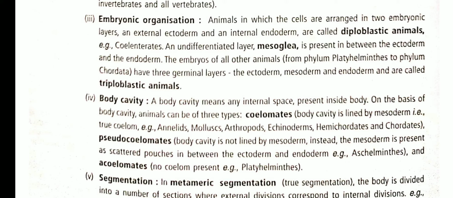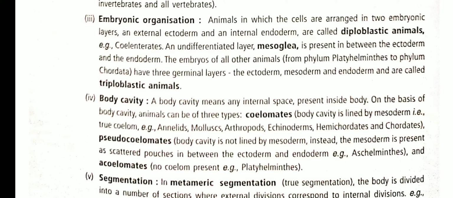This kind of geometric propagation of division of cells would occur, and further these cells arrange themselves into layers, and these layers form the embryonic organization. On the basis of the layers present in the embryo during embryonic development, the organisms may be diploblastic animals, having two germ layers.